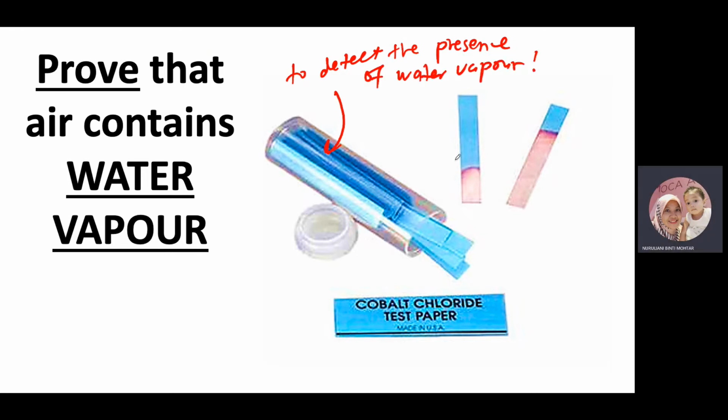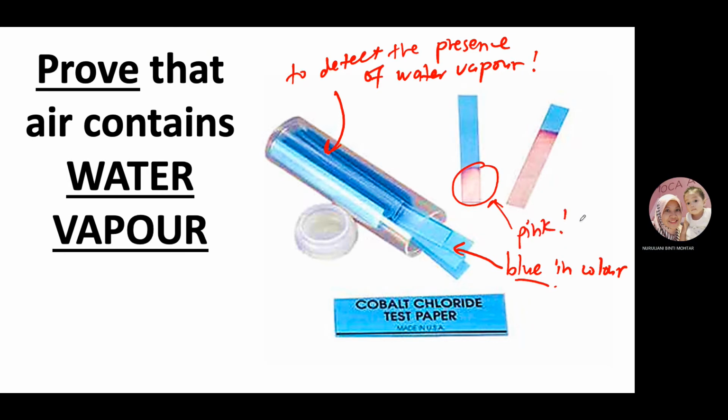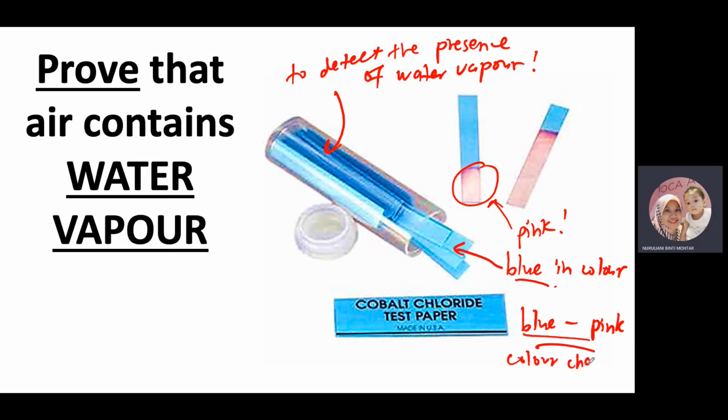Okay, so bila kertas ni, originally dia adalah blue in colour. Bila dia blue in colour, kita expose to air. So bila air ni confirm memang dia ada water vapor, it will make the cobalt chloride test paper change to pink. Okay, so from blue to pink. This is the color change of the cobalt chloride test paper.